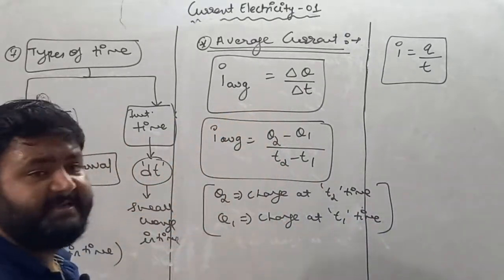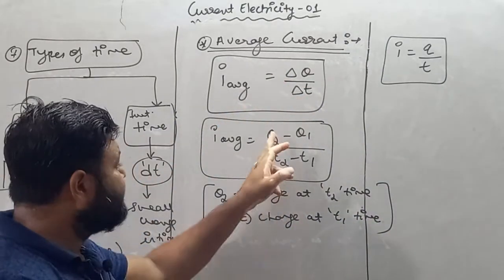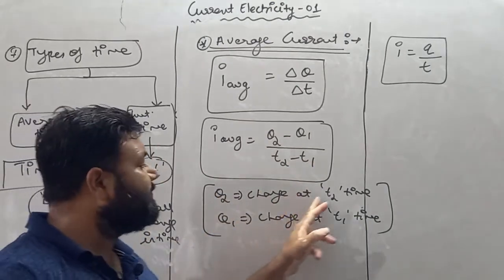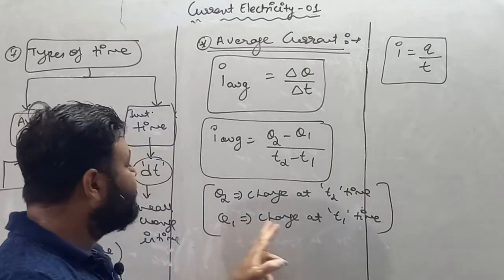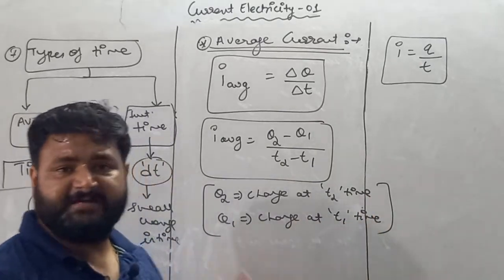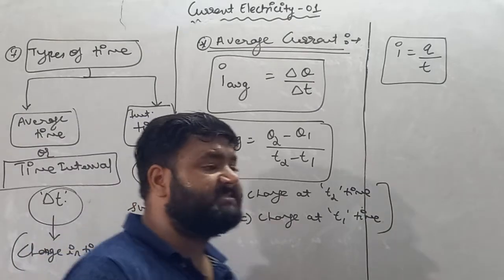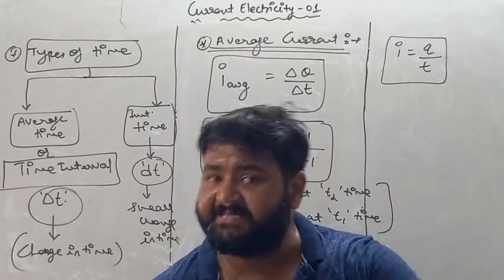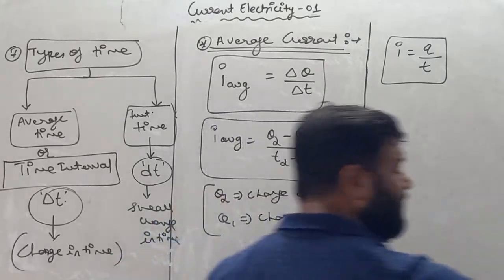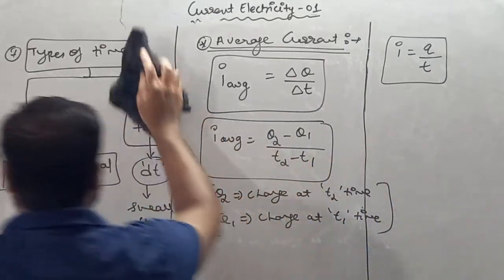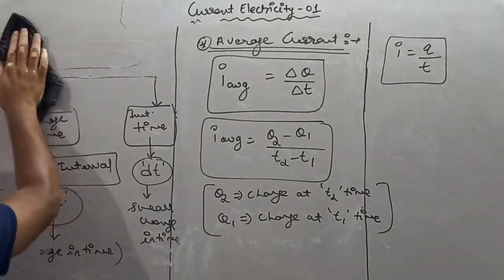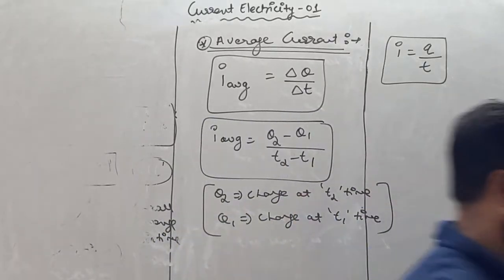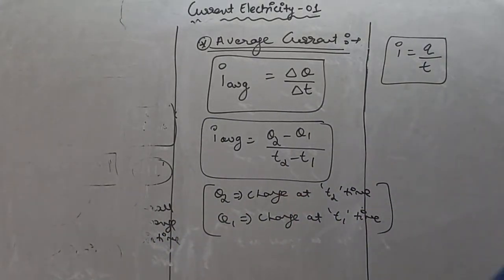So average current is delta Q by delta T. It is Q2 minus Q1 upon T2 minus T1. Q2 is nothing but the charge at T2 time and Q1 is nothing but the charge at T1 time. So remember this thing. Moving forward, my dear student, let's talk about instantaneous current. So write down instantaneous current.